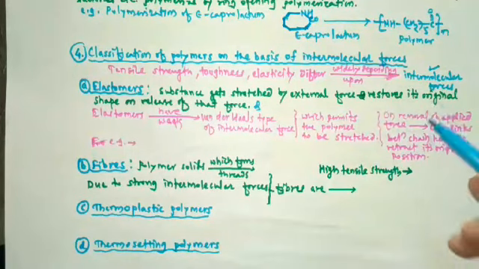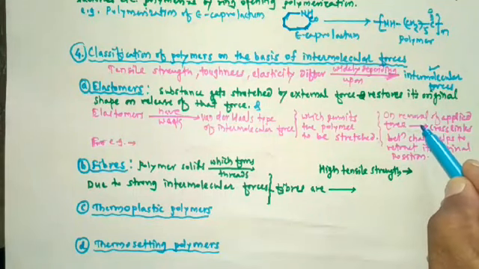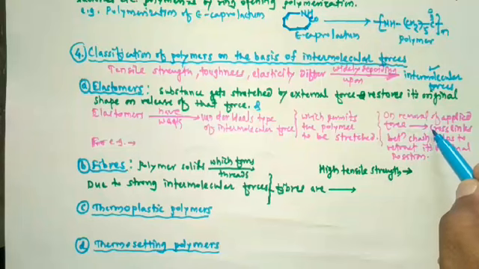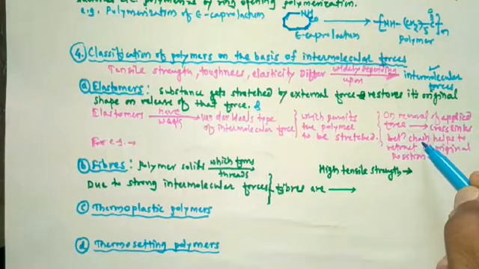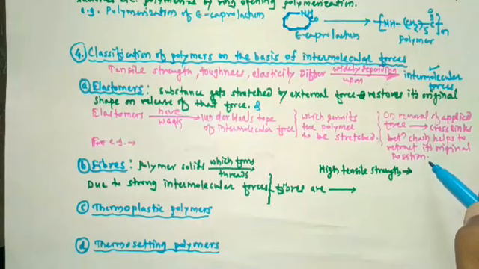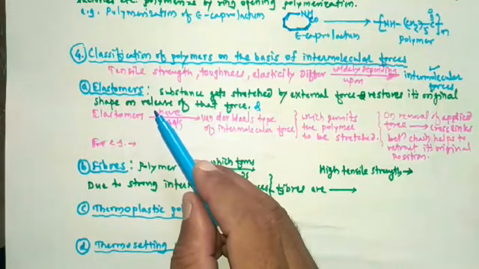So on removal of the applied force, a few crosslinks between chains help it to retract to its original position. So this is about the elastomers.